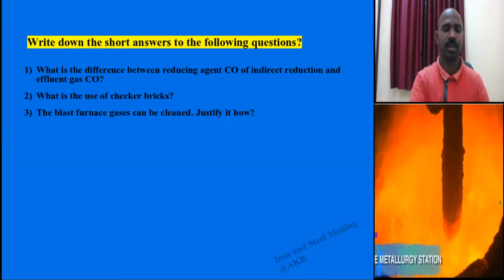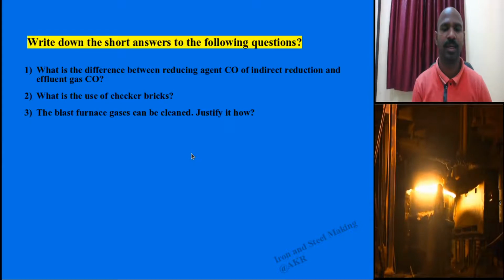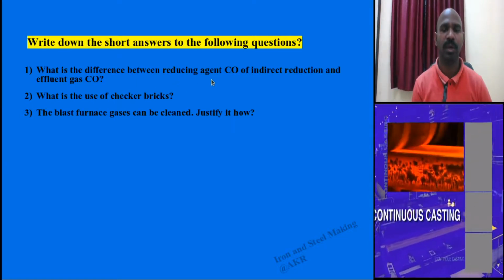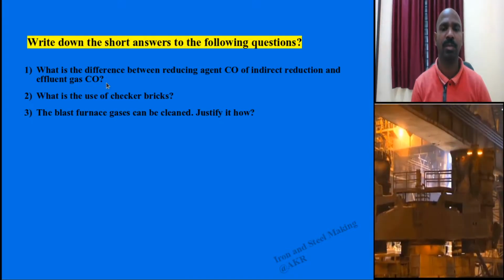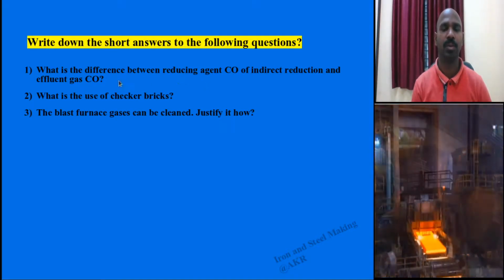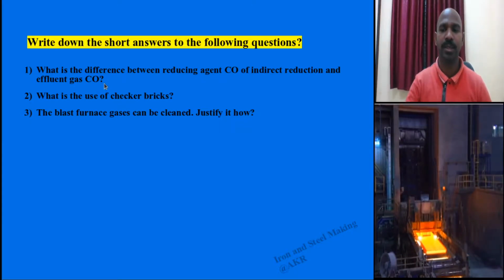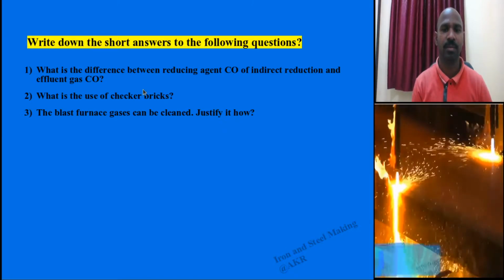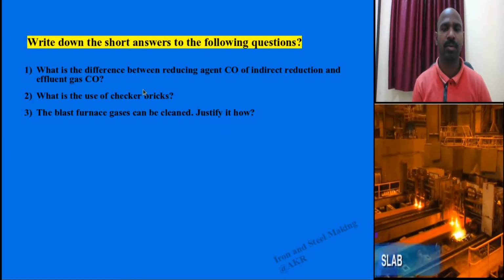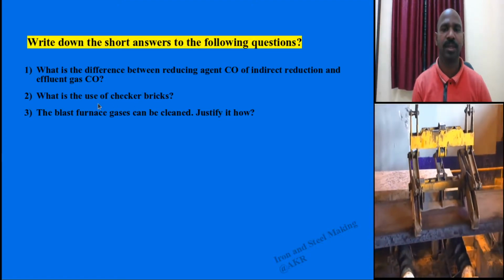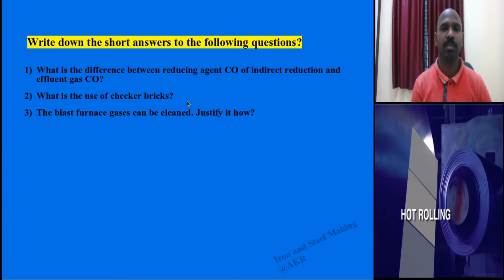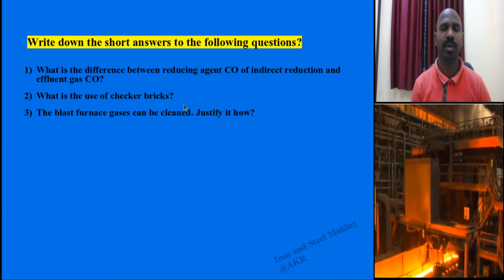Concluding today's lecture with a few questions: What is the difference between the reducing agent CO of indirect reduction and direct and indirect reduction, which use CO, and the effluent gas that also consists of CO? What is the difference between these two? What is the use of checker bricks? It stores the heat energy and supplies it. Can the blast furnace gas be cleaned? Yes. Justify it. How do you clean these blast furnace gases?